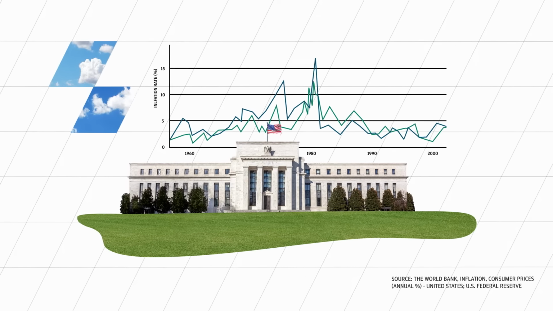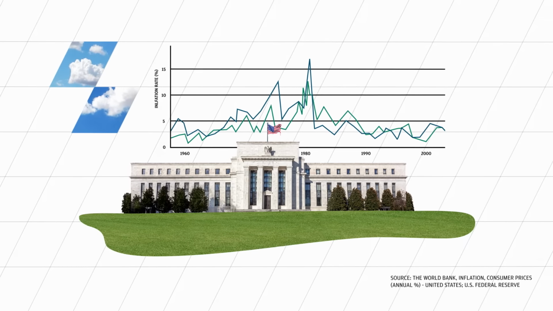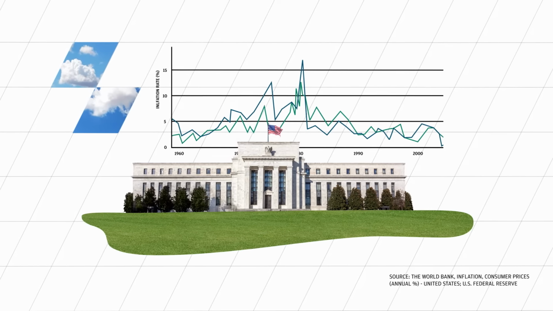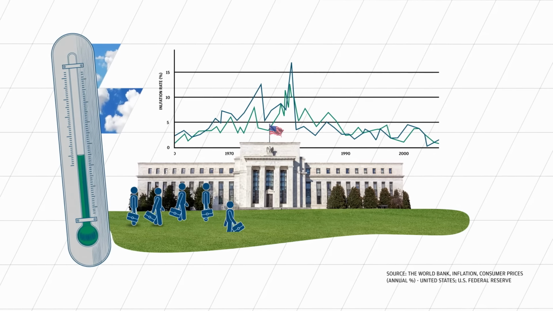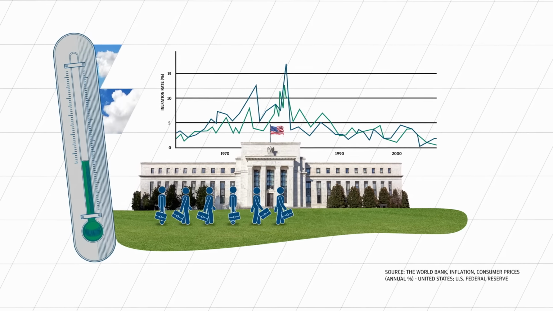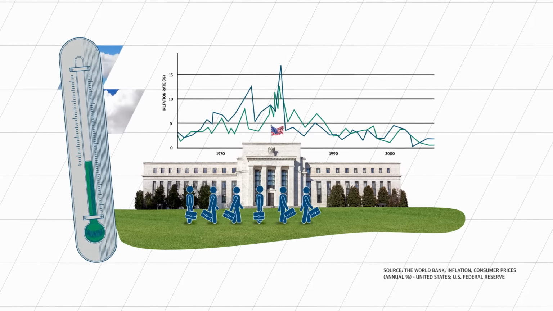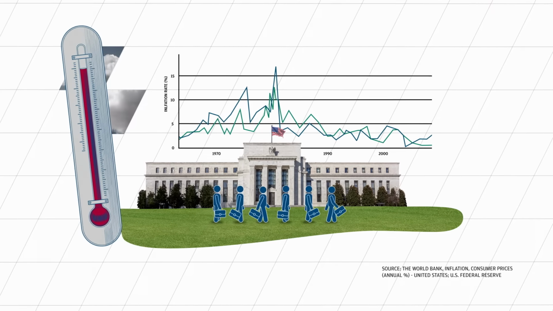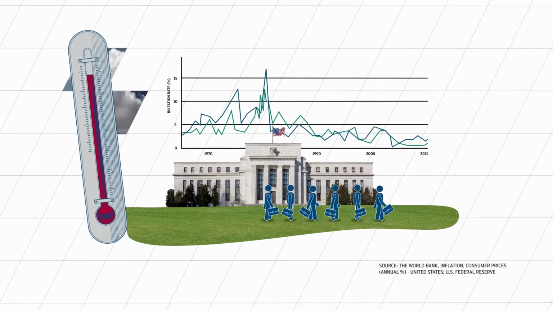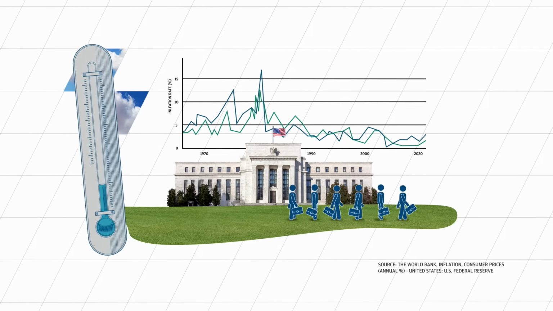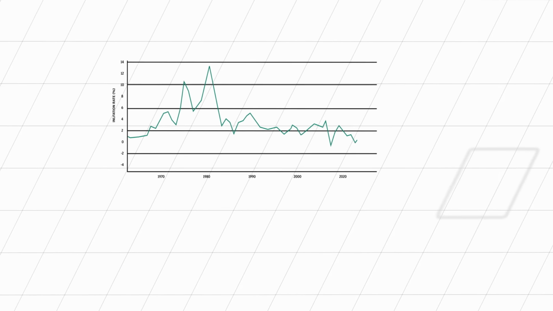In a healthy economy, inflation is managed to prevent prices becoming prohibitively high. The U.S. Federal Reserve has a mandate to promote maximum employment and maintain price stability, which involves keeping inflation under control. When inflation is high, the Fed might respond by tightening policy and raising interest rates to cool off demand and slow down the economy.